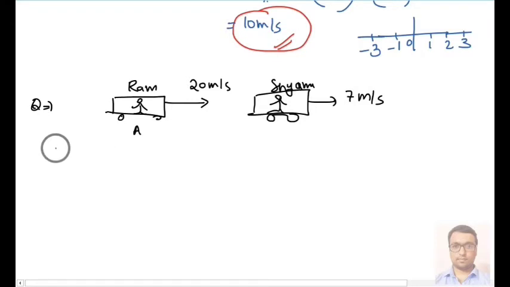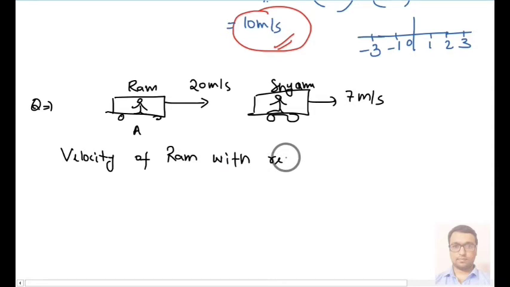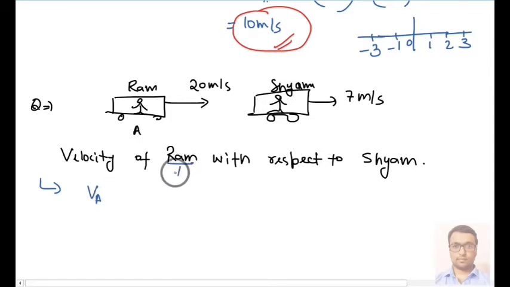Now if I ask you what is the velocity of Ram with respect to Shyam, then you will say velocity of Ram means velocity of A. Ram means vehicle A, and Shyam means vehicle B. Here I will mention B.